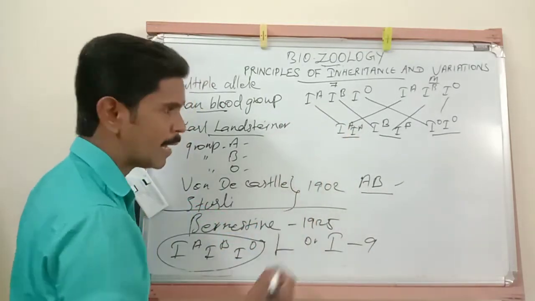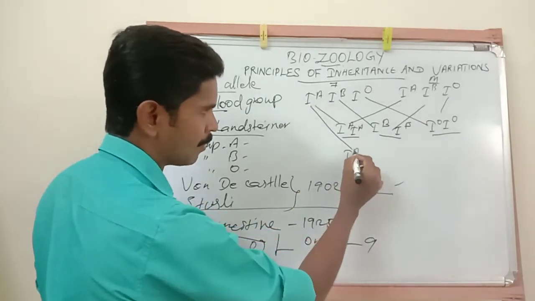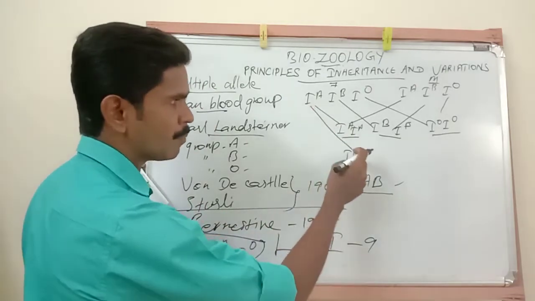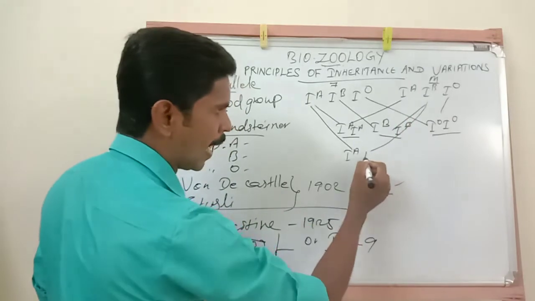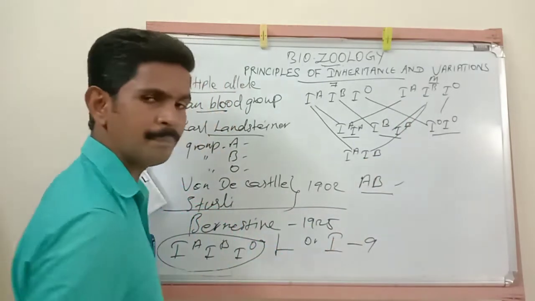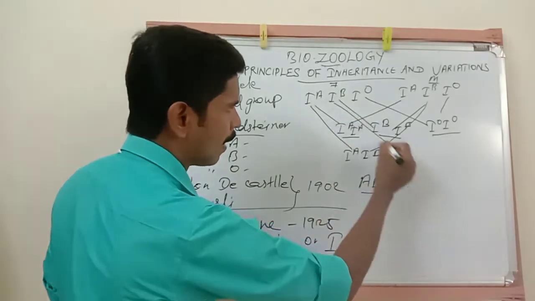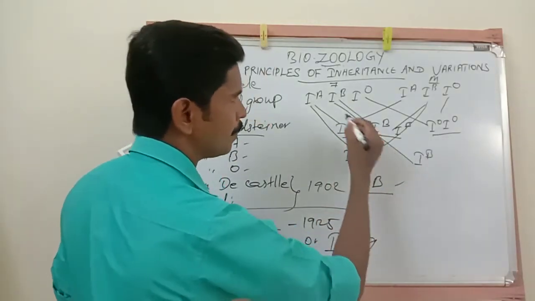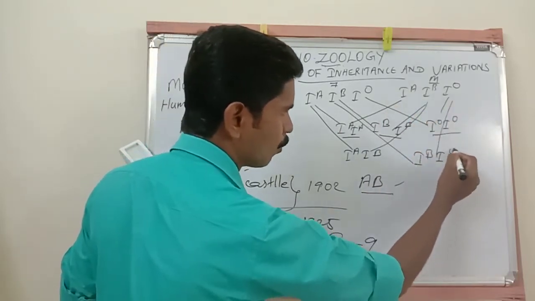Then next, sometimes the child may receive IA from the father, listen very carefully, and from the mother IB. Then from the father IB, then from the mother IO.